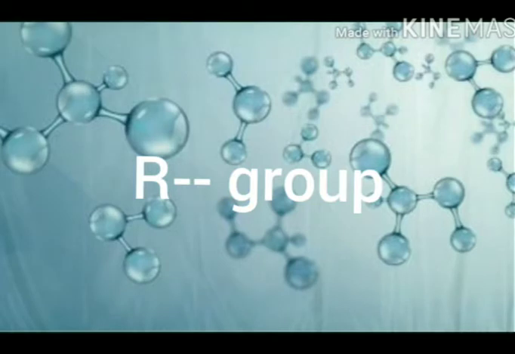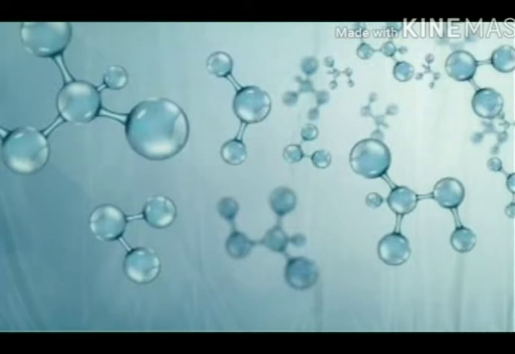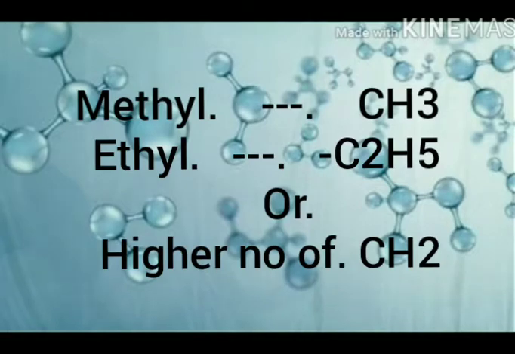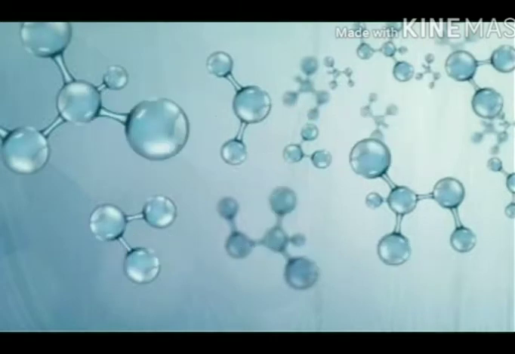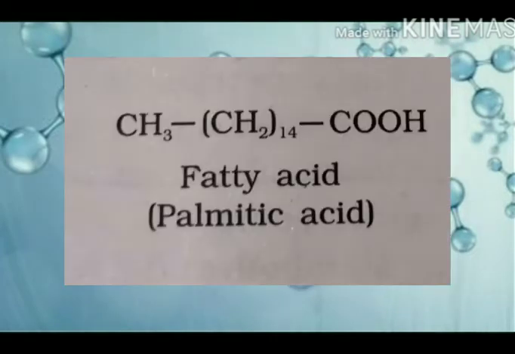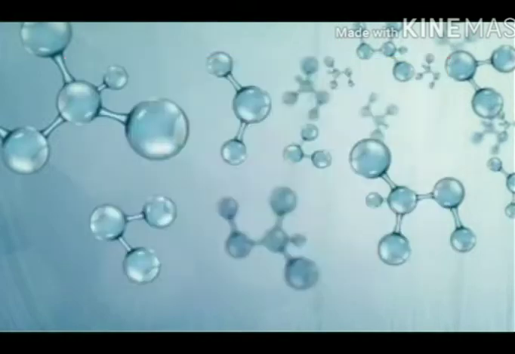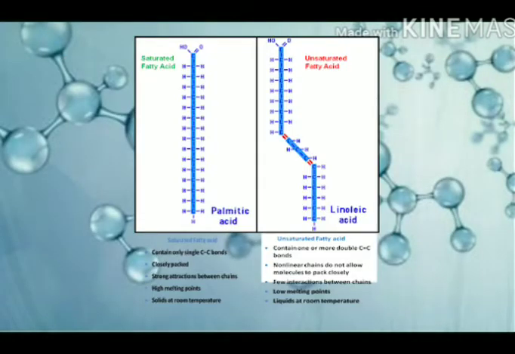In the same way, lipids also possess one R group, and this R group may be methyl or ethyl, or a series of a higher number of CH2. When you go through your NCERT, you will find the example of palmitic acid, a type of fatty acid that contains 16 carbons, including the carboxyl carbon.